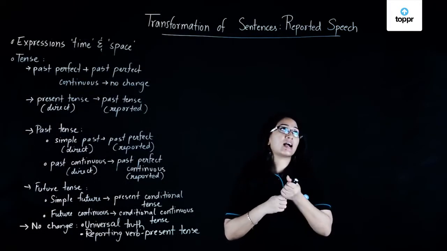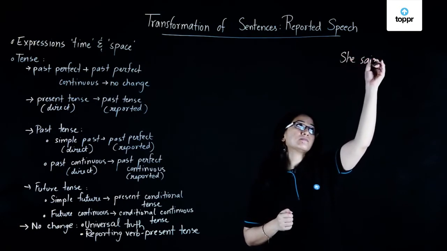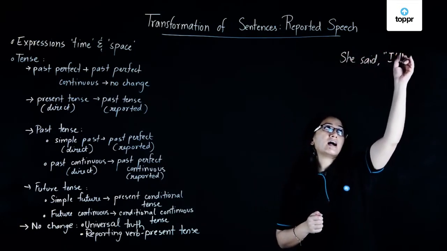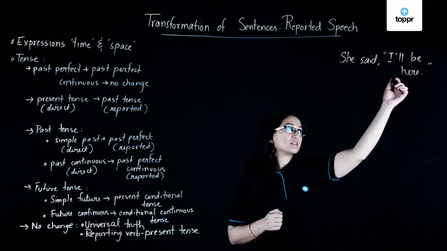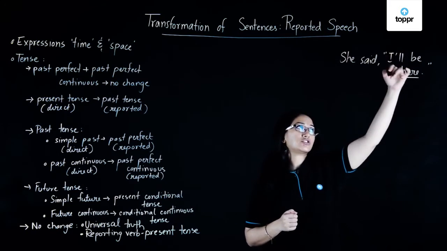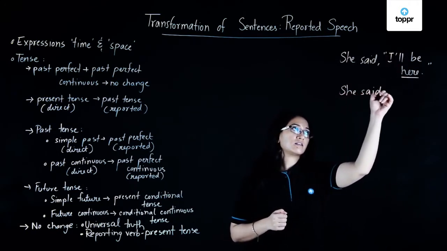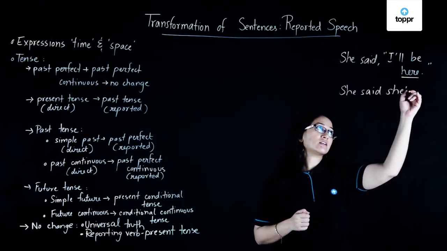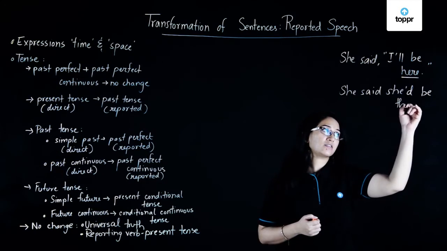So if we take a look at an example, maybe you could say, she said, I'll be here. So if you convert this sentence from direct speech to reported speech, this will become, she said she would or she'd be there.